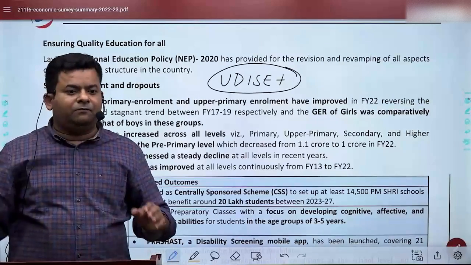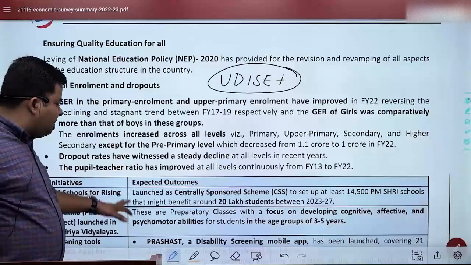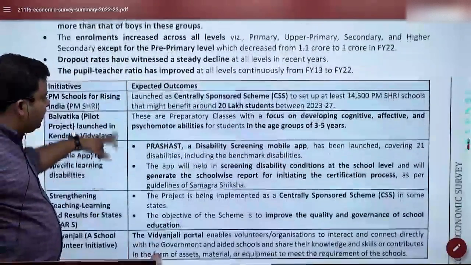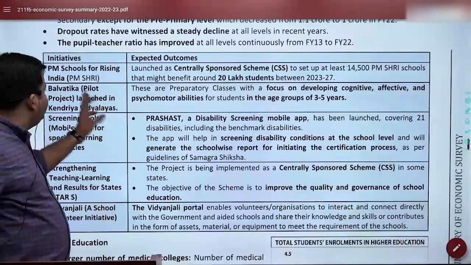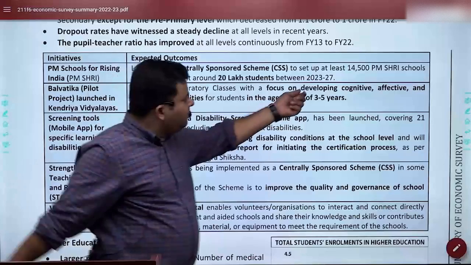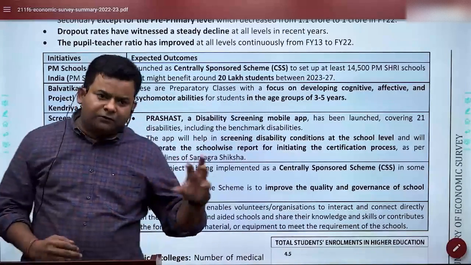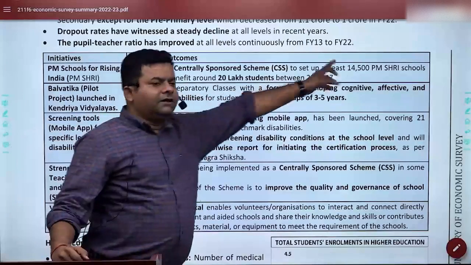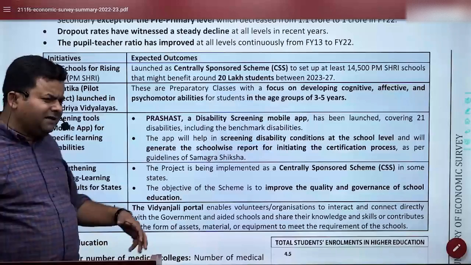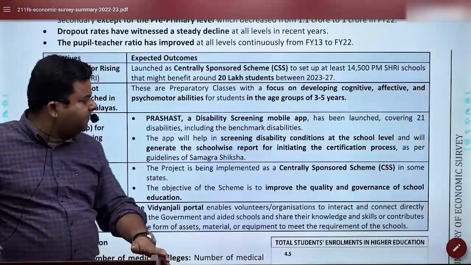And that is why I told you PM Shri is something which we are focusing upon. Here all these things are given. PM School for Rising India, that is PM Shri. 14,500 schools will be developed, that are government schools. In fact, you can write the budget also somewhere here. It is going to be 28,000 crore rupees budget for it. I think Government of India is going to spend almost 18,000 crore, the rest the states will spend.